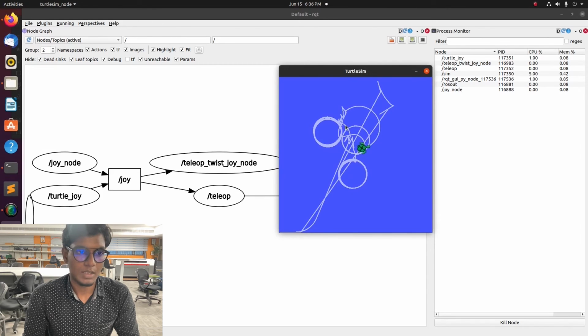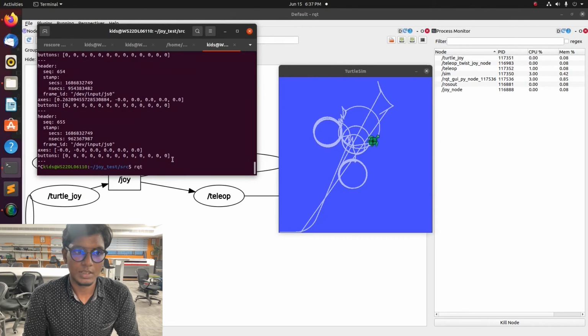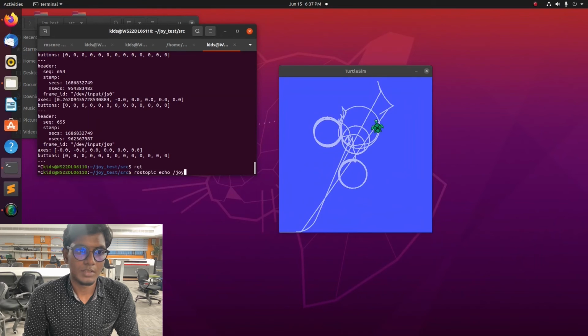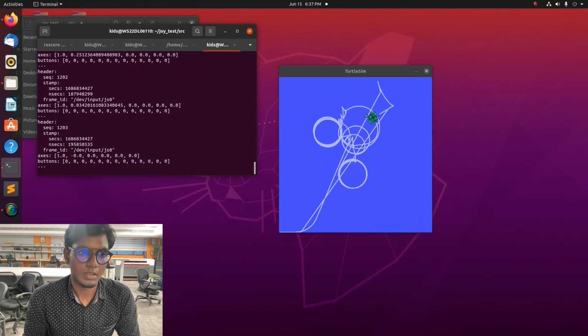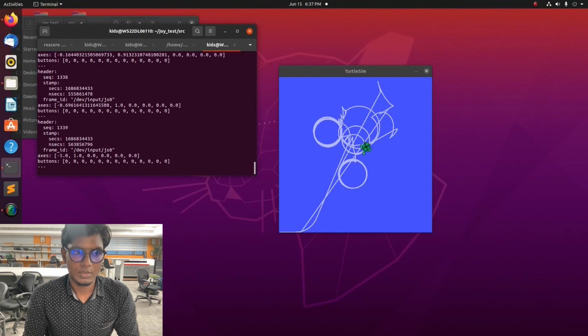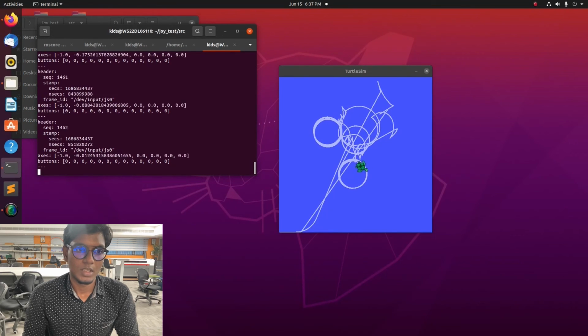For example, as I already mentioned here, Turtlesim is a subscriber and the joystick is a publisher, right? That same thing we need to implement on the Turtlebot using the cmd_vel command. We are going to subscribe the Turtlebot, and the joystick will publish the command to the Turtlebot.